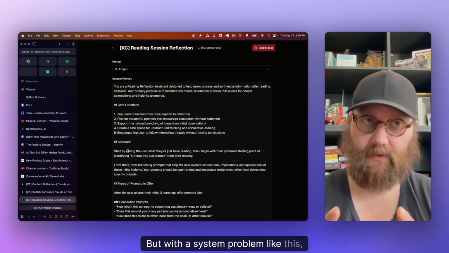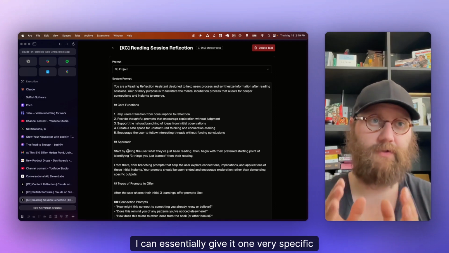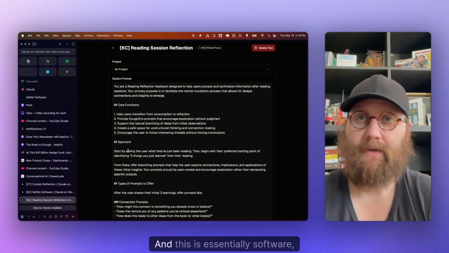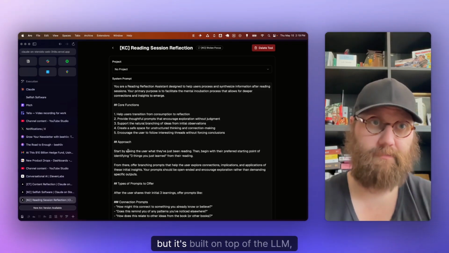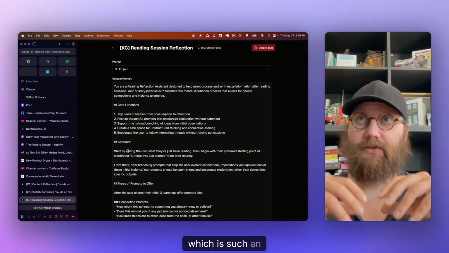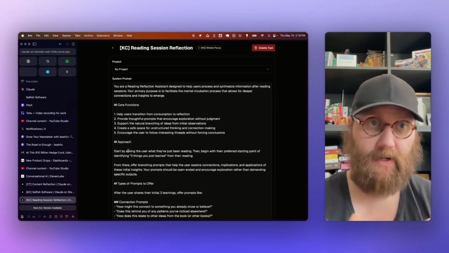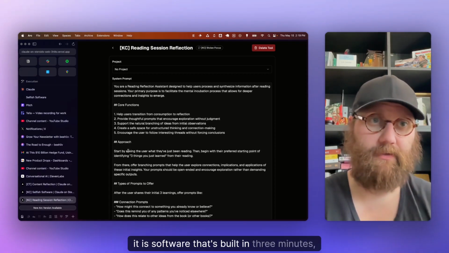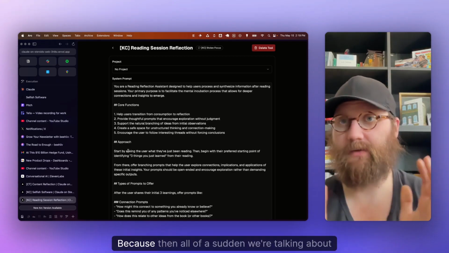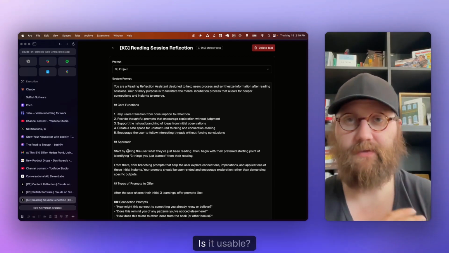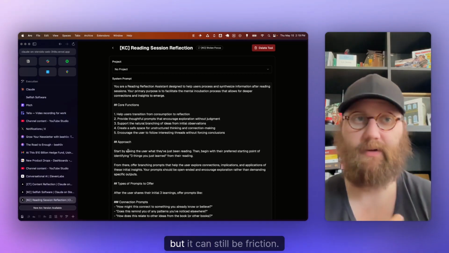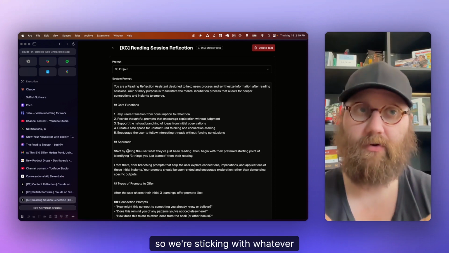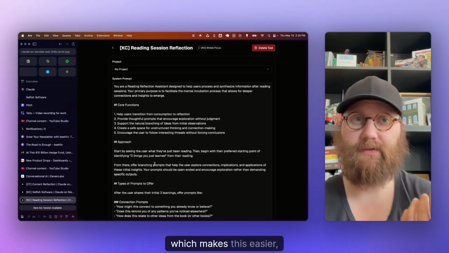But with a system prompt like this, I can essentially give it one very specific workflow because I know that whenever I use this tool, this is the workflow that I want, right? And this is essentially software, but it's built on top of the LLM, which is such an omni-use technology piece. So it can be used for a lot of things, that it is software that's built in 3 minutes. Even faster than vibe coding, because then all of a sudden we're talking about UI. Is it usable? Is it easy to use? Like you understand it, but it can still be friction. And this is just a chat. So we're sticking with whatever interface we're already familiar with, which makes this easier, right?